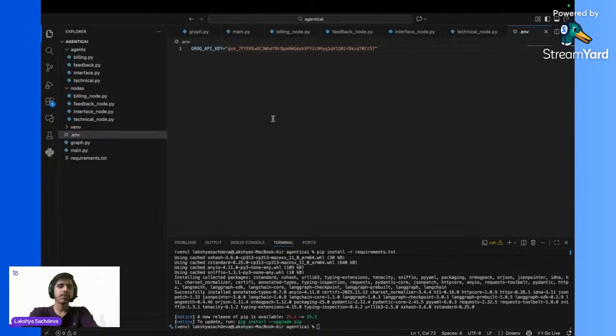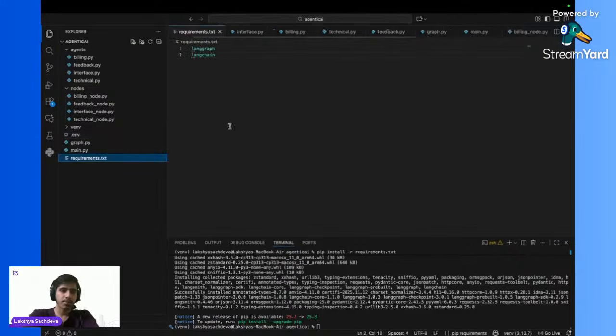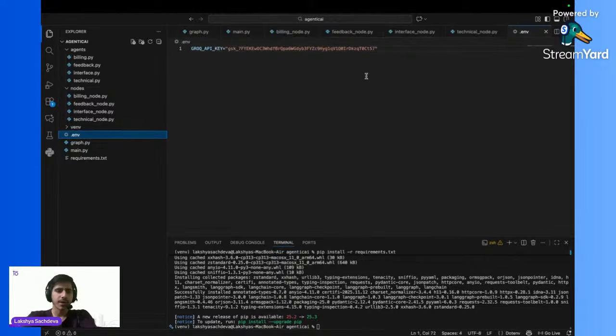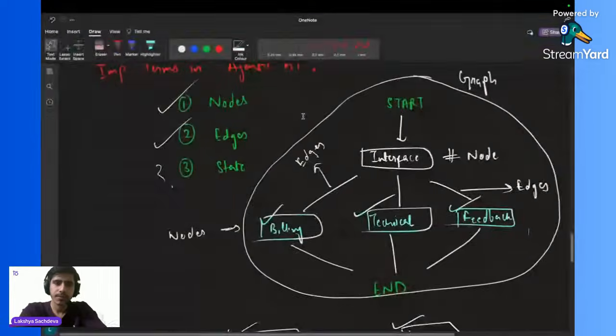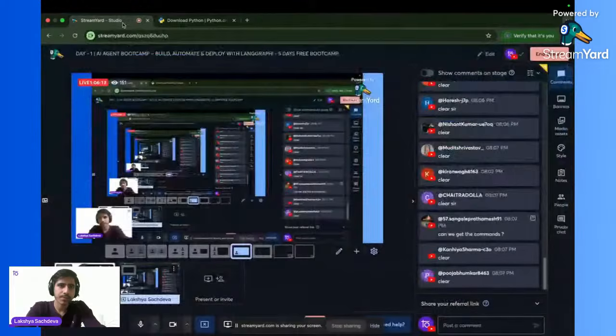So this is a very basic setup for our project. More things we will do. We will make the requirements file a lot bigger than this. We will be adding the code, seeing how we are using everything, and adding some more API keys. Okay, so this is it for today, guys.